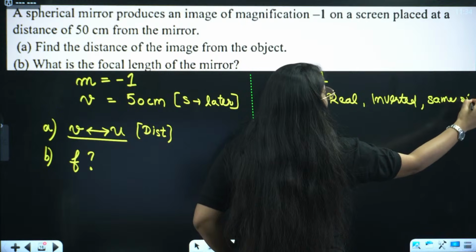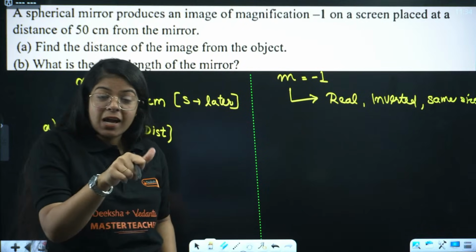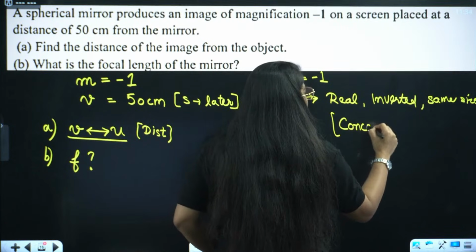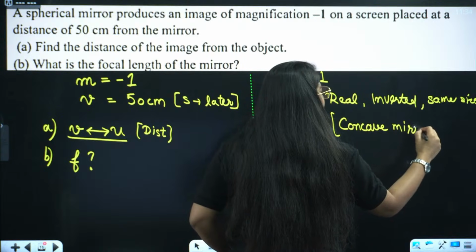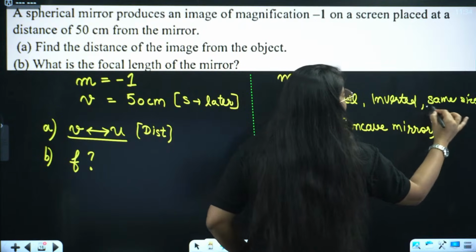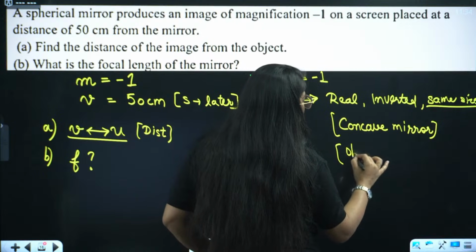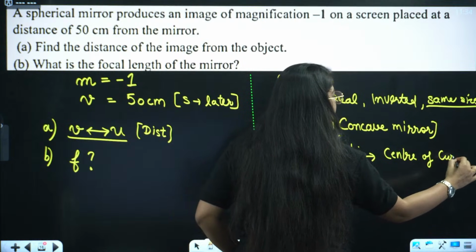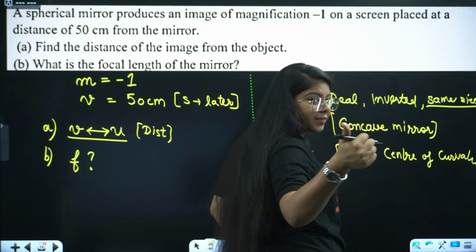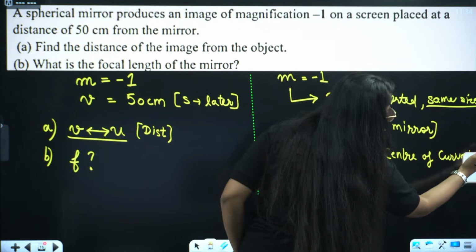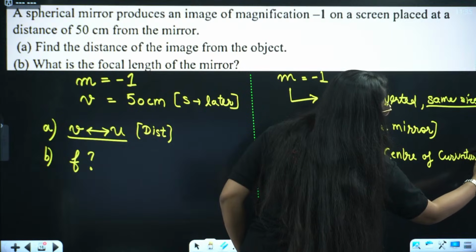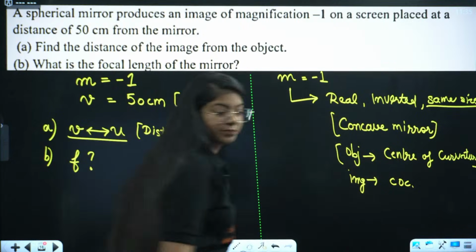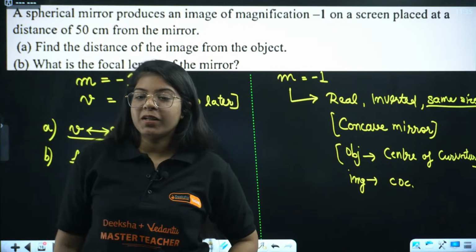It is of the same size. Now, if it is real and inverted, that means we are using a concave mirror, because a convex mirror never produces a real and inverted image. And if it is of the same size, that means the object is at the center of curvature. The object is at the center of curvature, and the image is also at the center of curvature. Real and inverted, very good.